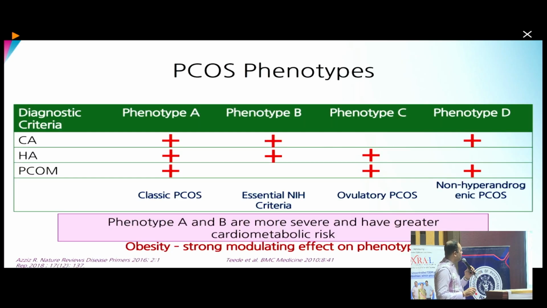So these are the phenotypic presentations of PCOS. The classic presentation, which is directly correlated with obesity, is called phenotype A, which consists of all three features, that is chronic anovulation, hyperandrogenism, and PCO morphology on an ultrasound.